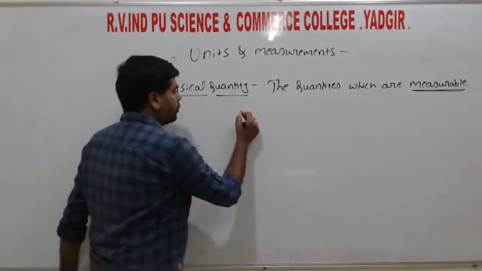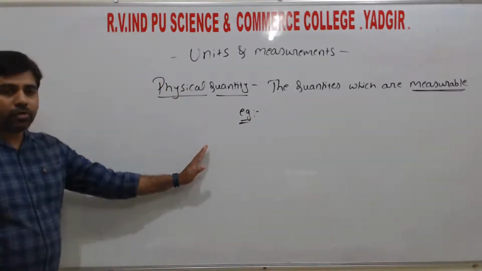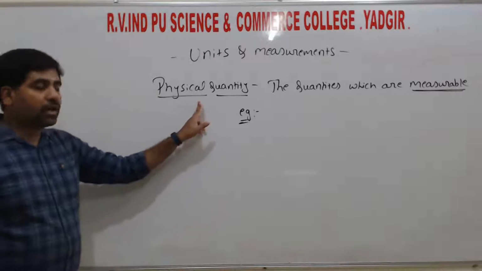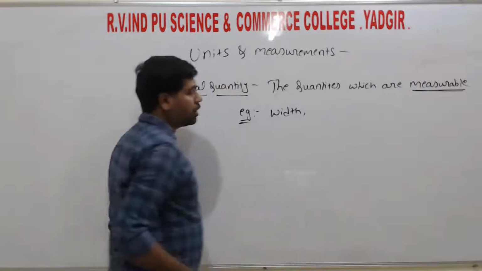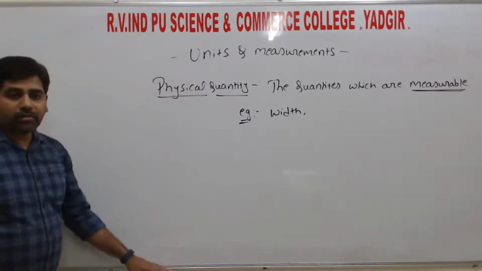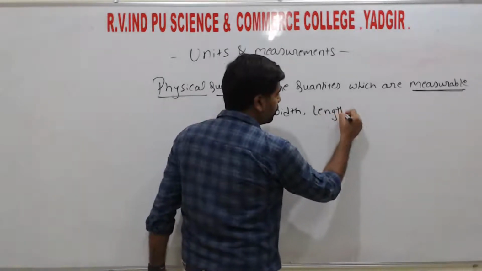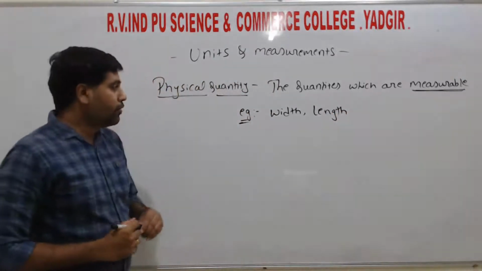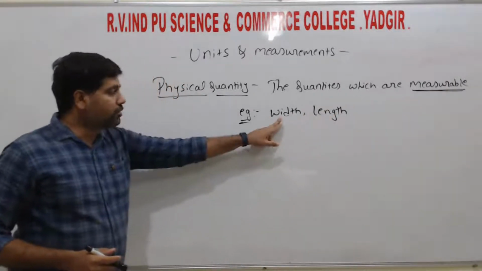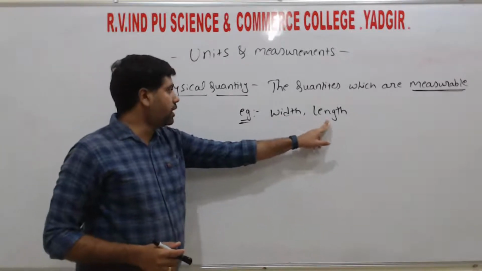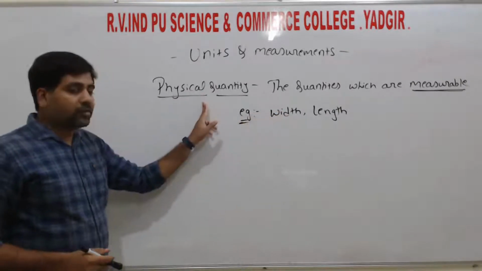For example, I want to measure the width of this board. Hence, here width becomes the physical quantity, right? And also, I want to measure the length of this board. Hence, the length becomes the physical quantity. So we can measure the length of the board and also the width of the board. These are a few examples of physical quantities.